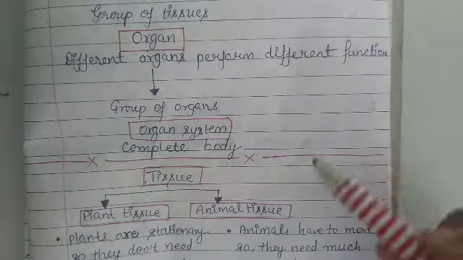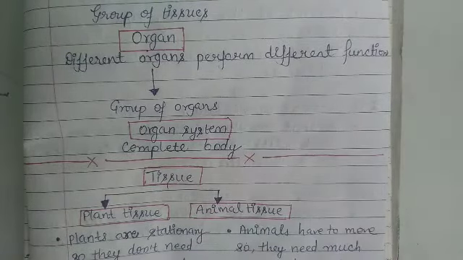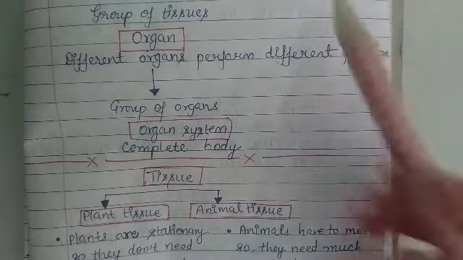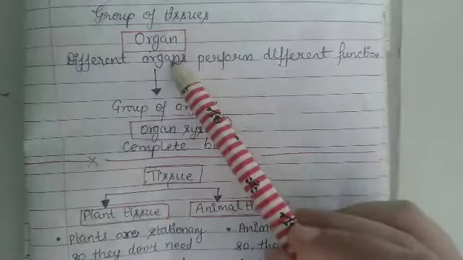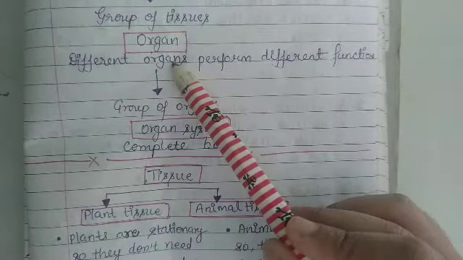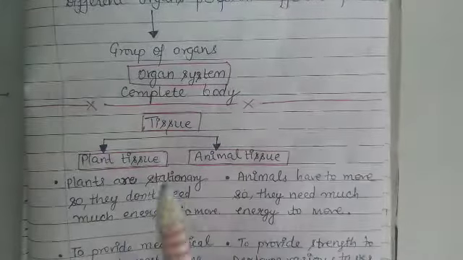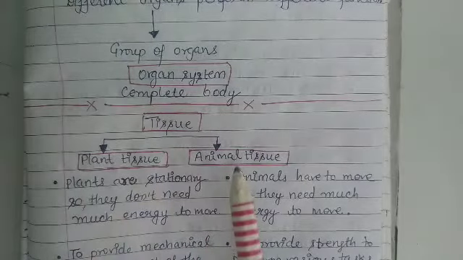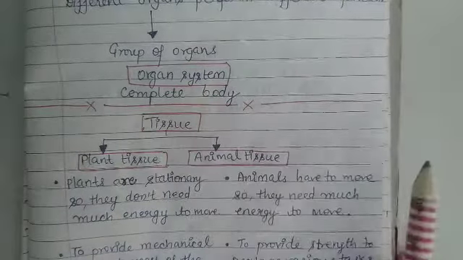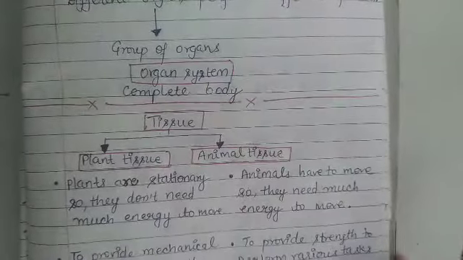So this was simply a flowchart to make you understand how tissues are formed and what a group of tissues forms. First of all, a group of cells combine, they form tissues. Then a group of tissues combine, they form an organ. And when a group of organs combine, they form an organ system. So in this chapter, we will study two kinds of tissues. The first one is plant tissue and the other one is animal tissue. Let us quickly revise the differences between plant tissue and animal tissue.